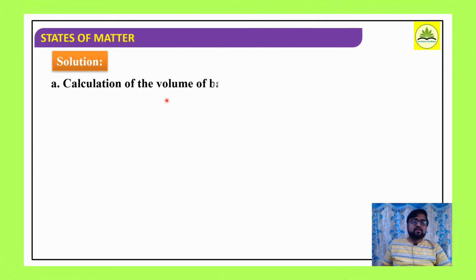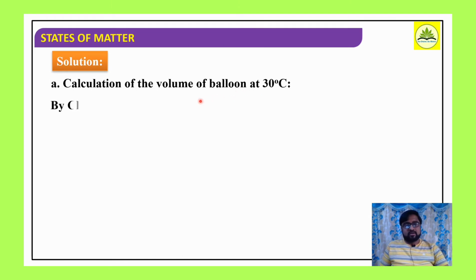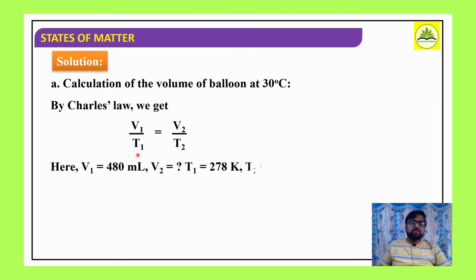Second, calculation of the volume of the balloon at 30 degrees Celsius. The balloon is carried to a room having 30 degrees Celsius. At that condition, they are asking whether the balloon will burst or not. So by Charles's law, what is the formula we know? The volume of a given mass of a gas is directly proportional to temperature, and we have the formula V1 by T1 is equal to V2 by T2. This is the well-known formula.